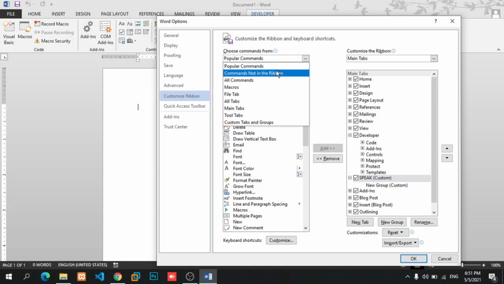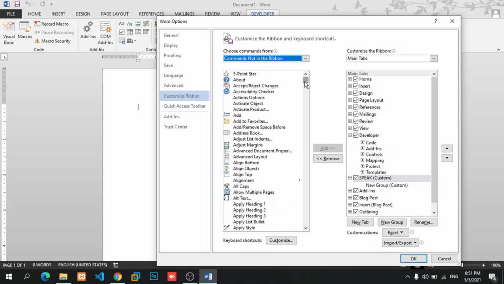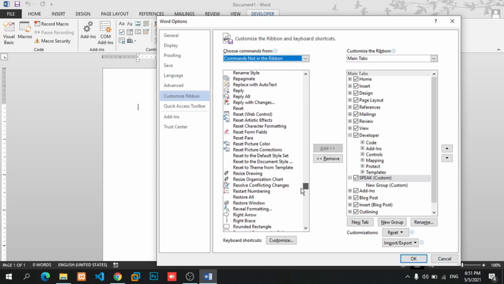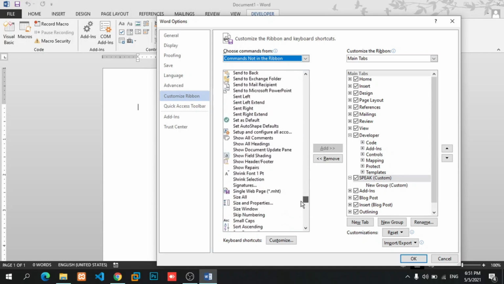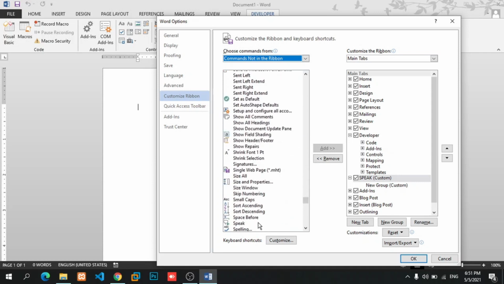Choose Commands from Commands not in the ribbon. Search Speak and click on the new group in the tab and press the OK button.